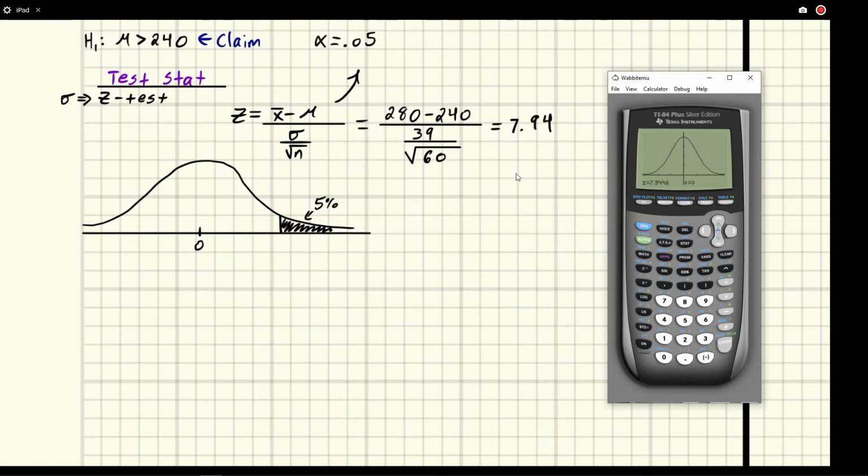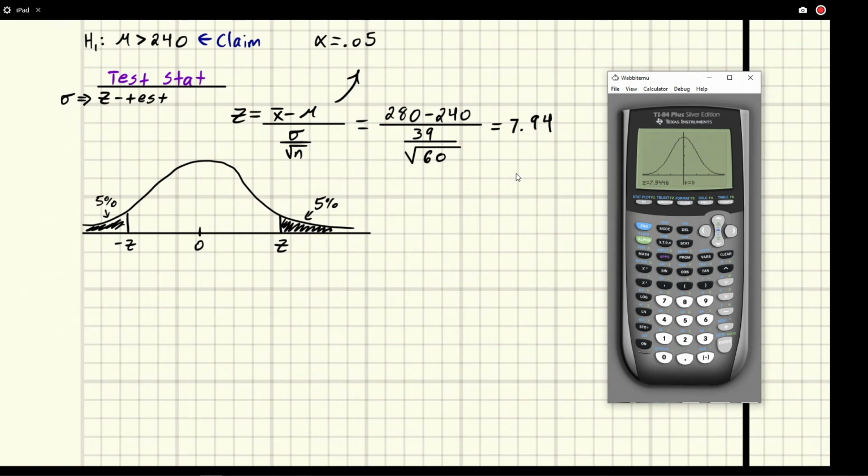We need to find the z-score, because we're doing a z-distribution, that goes with 5% of the curve. Now, remember, this distribution is symmetric. So if we find the value that goes with this 5%, because this is also 5%, this is going to be the negative z value. So if we just find this one in the chart, we can just flip it and get the positive version.